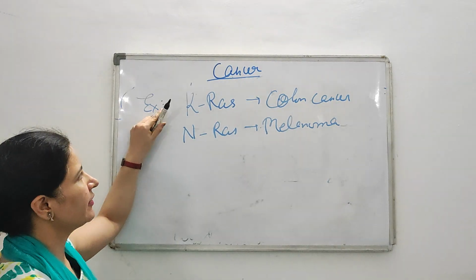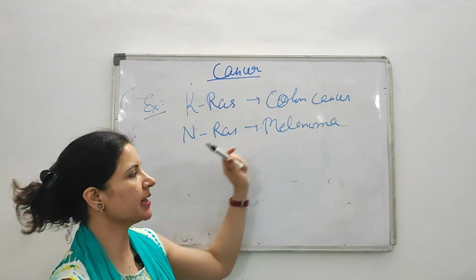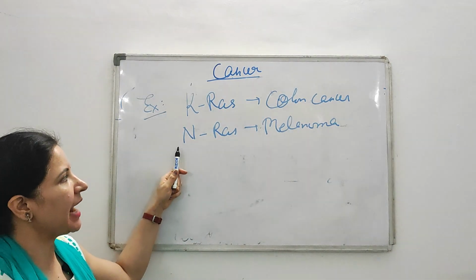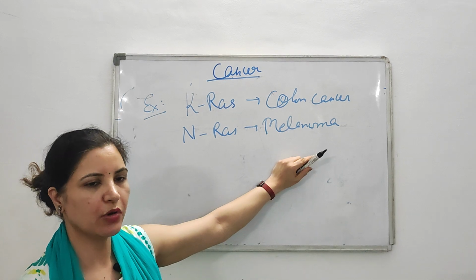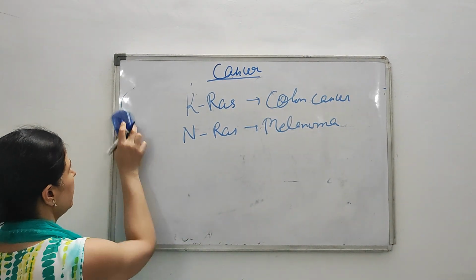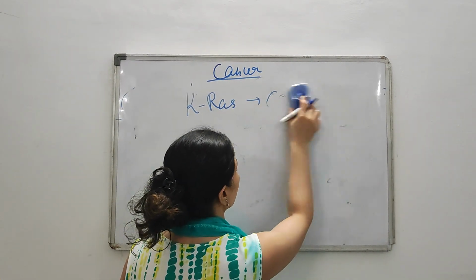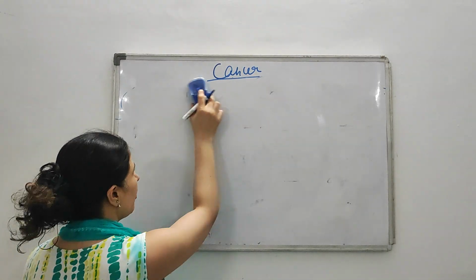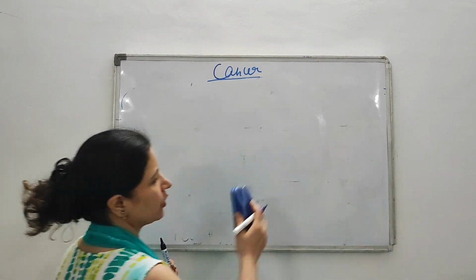In humans, when there is a mutation of KRAS, it will cause colon cancer, and when the mutation occurs in NRAS, it will develop melanoma. So at your level, you have to know these two examples. Now comes the question: what is chromosomal translocation, and how does the process occur and convert proto-oncogenes into oncogenes?